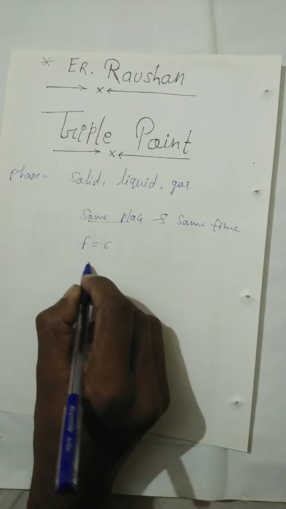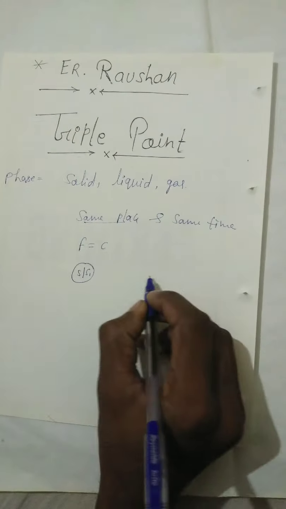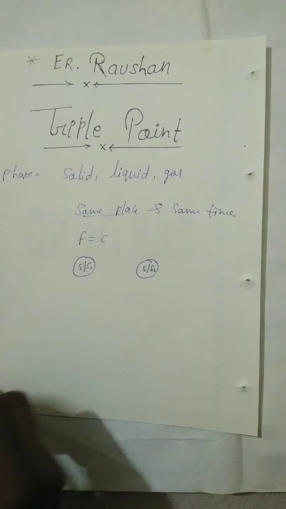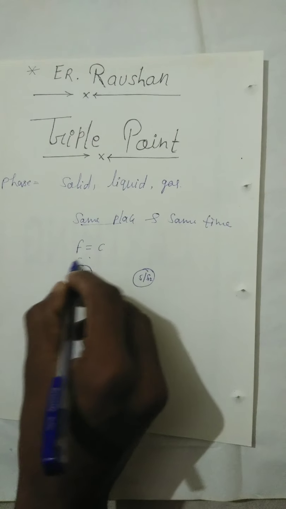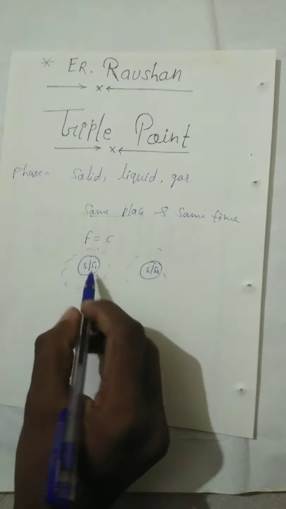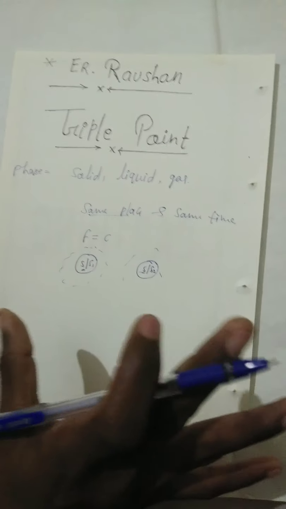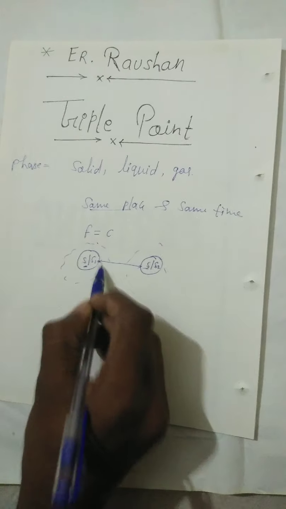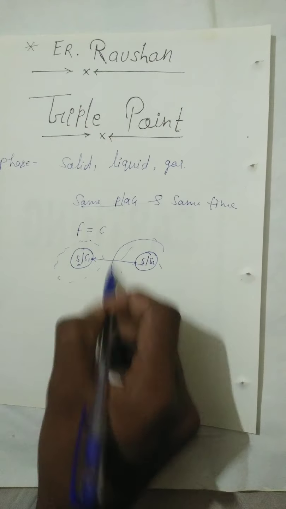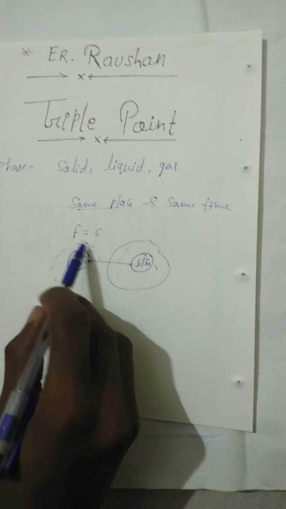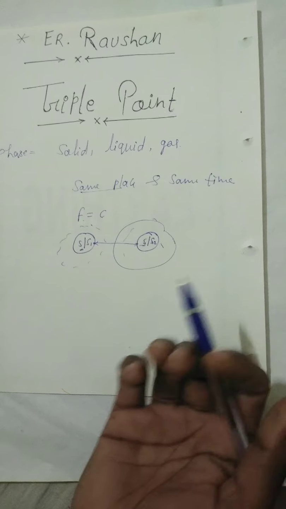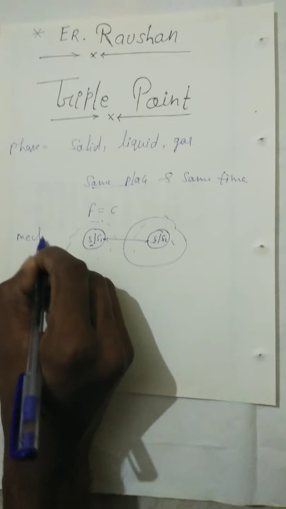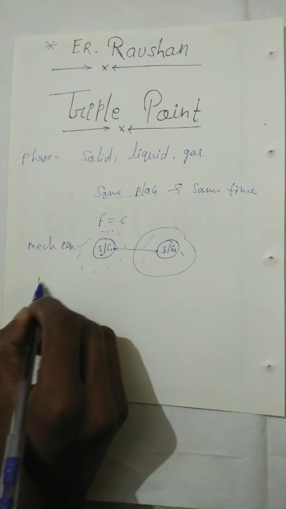Suppose you have two systems, here the first system and here the second system. The force, that means the pressure, is constant all around. Within this system the pressure is constant, between the systems the pressure is constant, and in the surroundings the pressure is constant. That means no unbalanced force. This is the mechanical equilibrium. And second is the chemical equilibrium.